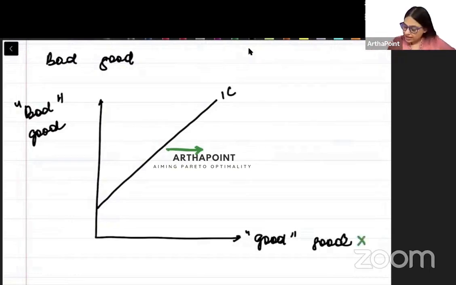So if I take good X and good Y, I want to increase the demand of good X. I have to increase X. It is a good good. I want to decrease the demand of good Y. It is a bad good. I don't want good Y, so I want to lower good Y. So what will be the direction of preference? The direction of preference will be like this.